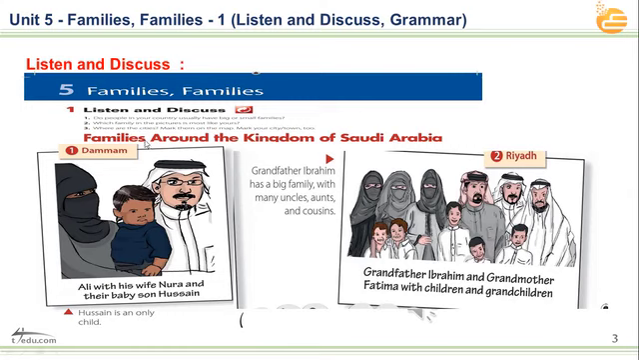1. Listen and discuss. Families around the Kingdom of Saudi Arabia. 1. Dammam. Ali with his wife Nura and their baby son Hussein. Hussein is an only child. 2. Riyadh. Grandfather Ibrahim and grandmother Fatma with children and grandchildren. Grandfather Ibrahim has a big family with many uncles, aunts, and cousins.